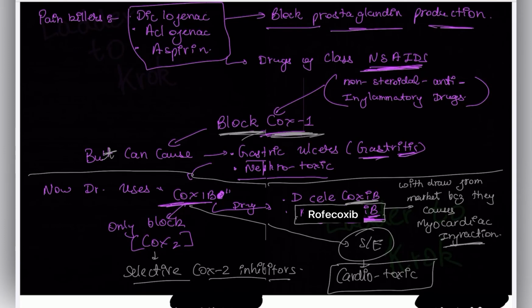You will discuss this in pathology videos, but I'm just giving you that necrosis basically means the tissues start dying, pathologically because of low blood supply or infection, or there can be thousands of reasons. But this rofecoxib especially was withdrawn from the market because it causes myocardial infarction. These are usually given in rheumatoid arthritis.